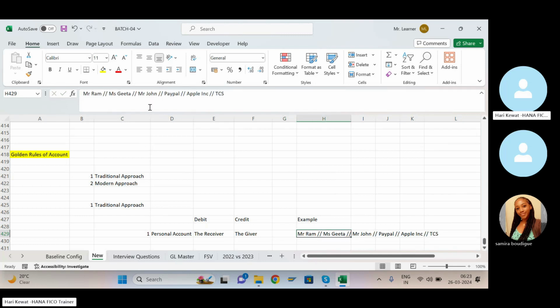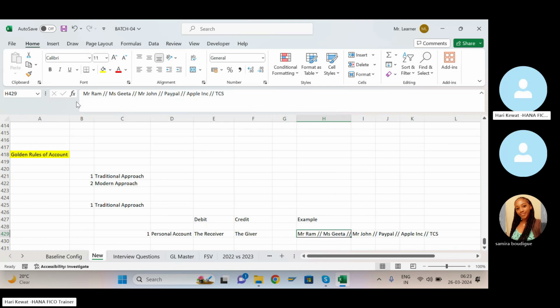One is natural person, a real person. Let's say I'm doing a transaction with Samira, or with Pallav, or you are doing a transaction with me. Either I'm receiver or giver, or you are receiver or giver.